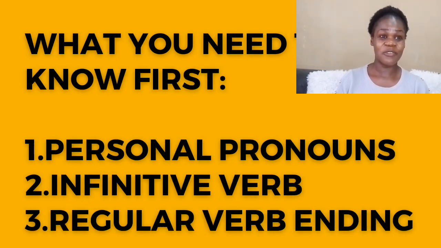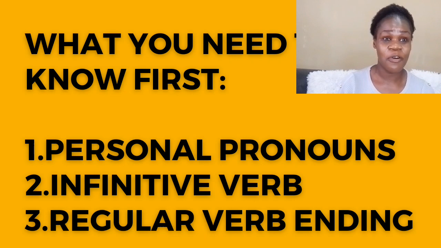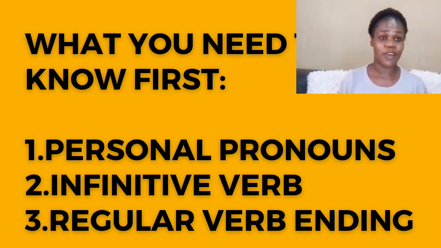You need to know the following before you conjugate any verb. First, the personal pronouns. It will help you to determine the subject that will conjugate this verb. Then the second, you should know the infinitive form of a verb. You should know the verb you want to conjugate. They always end with en. Then we also have the verb stem.